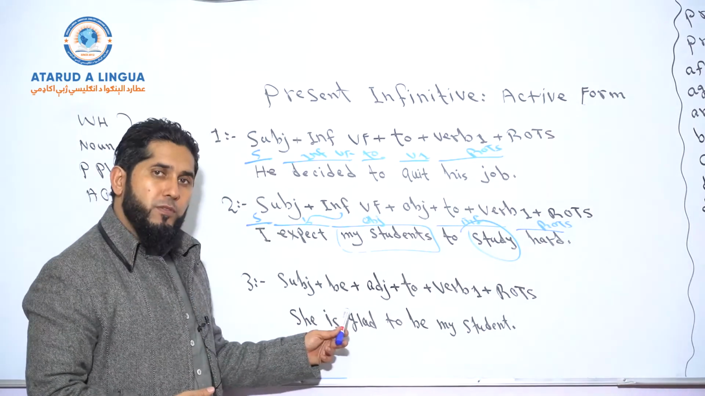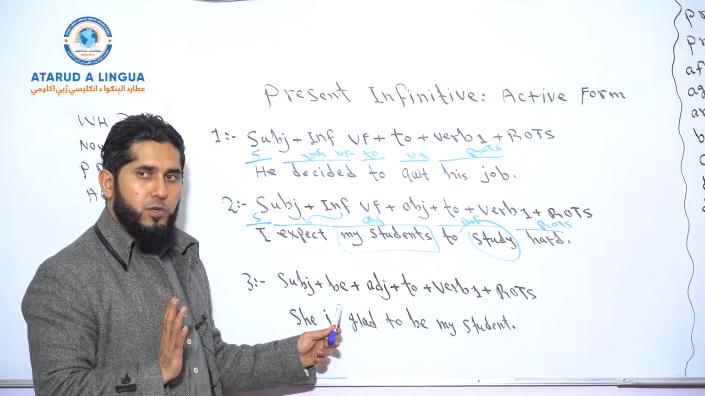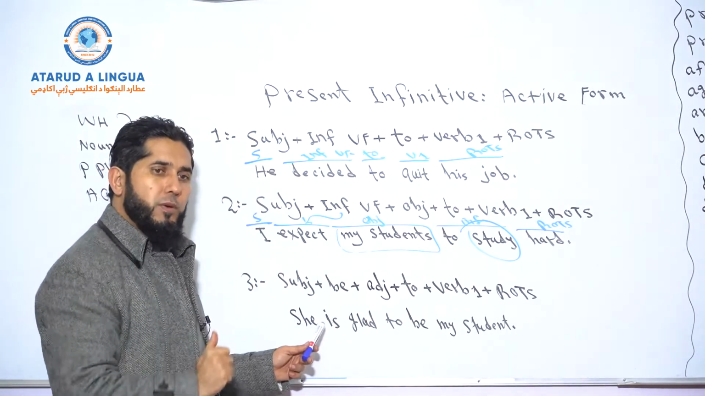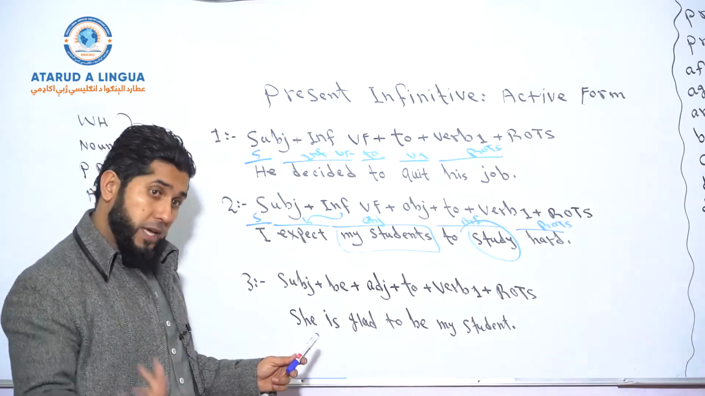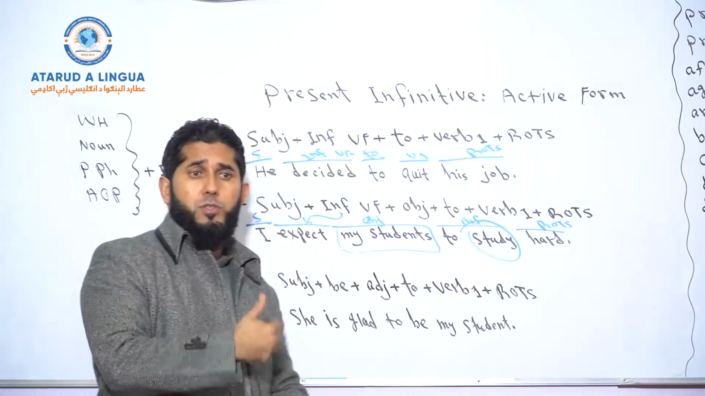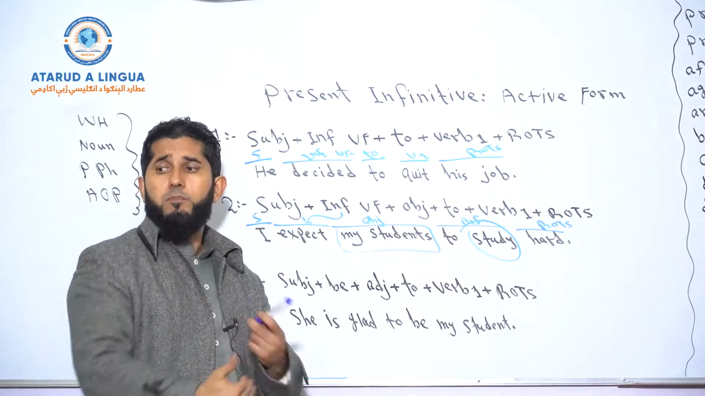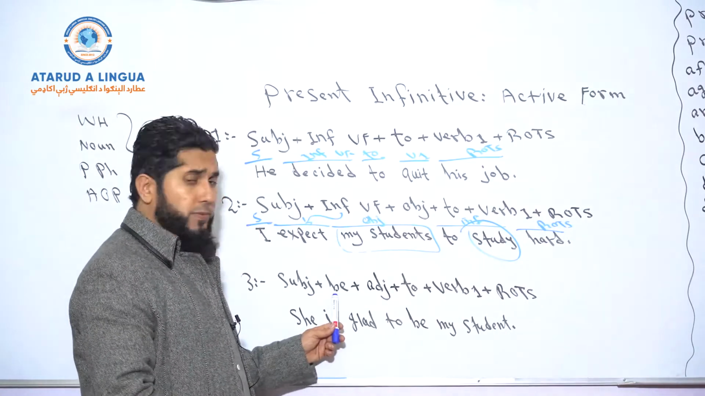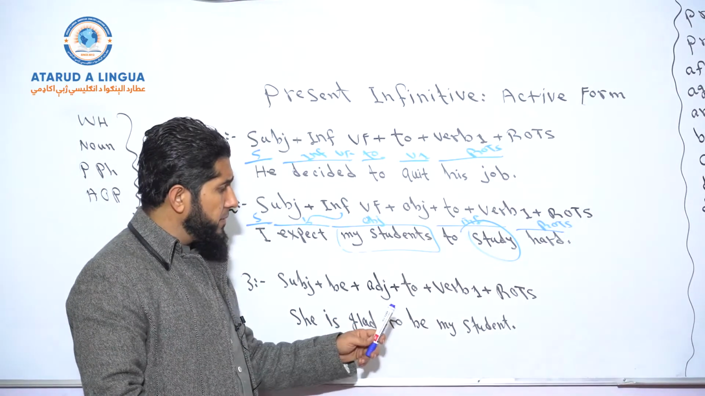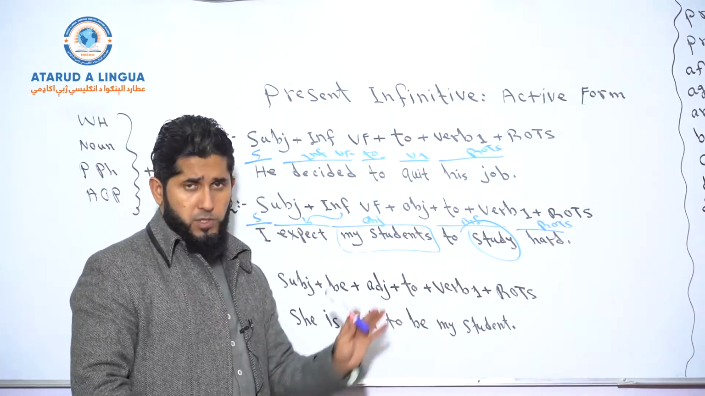Subject plus a to be verb form. Is, am, are, was, were, will be, going to be, okay? Could be, should be, can be, might be, may be, modal auxiliary verbs and then be, okay? So be form, and then adjective, and then to plus verb base form, the rest of the sentence.